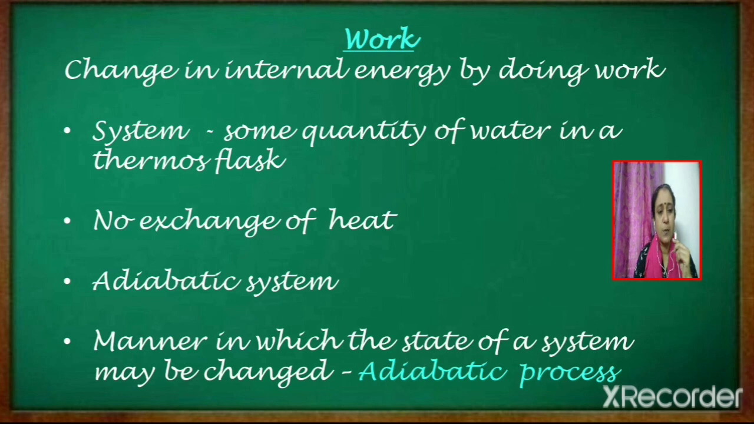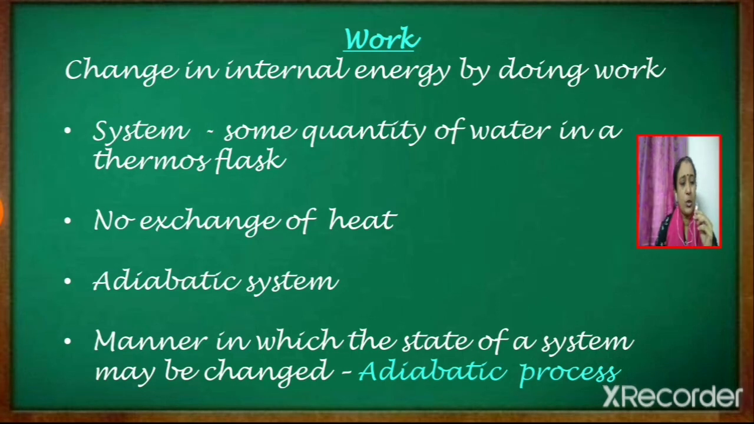The manner in which the state of a system may be changed is known as an adiabatic process. Since the change is brought about in an adiabatic system, the process is known as adiabatic process. So here, before doing the work, the system will be in its initial state. And after doing the work, the system will be brought to a final state. So the manner in which the state of a system may be changed, that is from the initial state to the final state, it can be called as an adiabatic process.